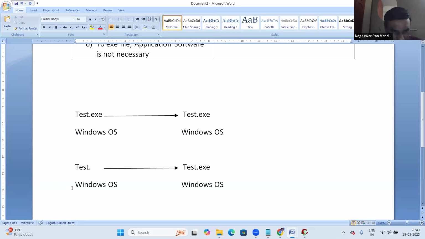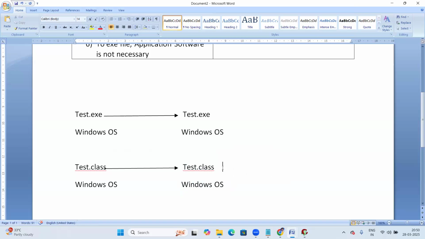On Windows OS, suppose JDK is installed, a Java program is developed, and the dot class file is generated and executed successfully. The same dot class file can move to another Windows OS or Linux, no problem, because that is dynamic linking. Now the same dot class file runs on another system. Does it require JDK or not?